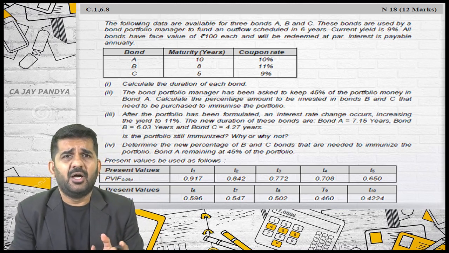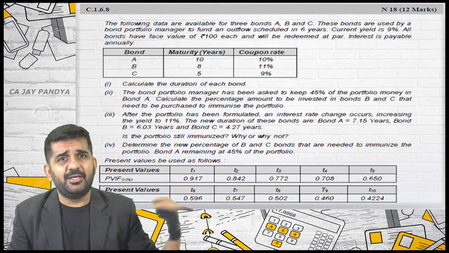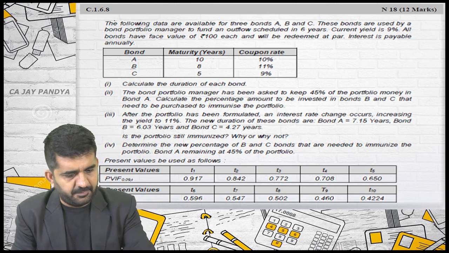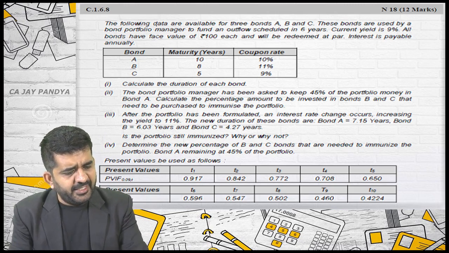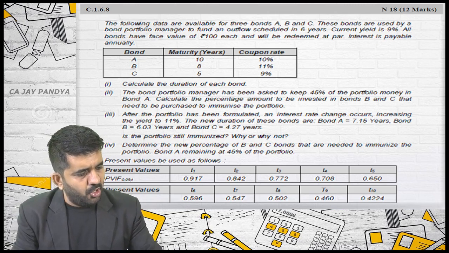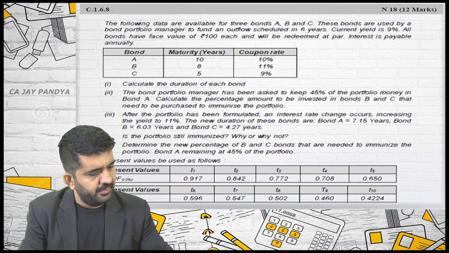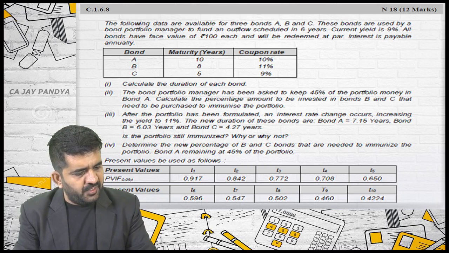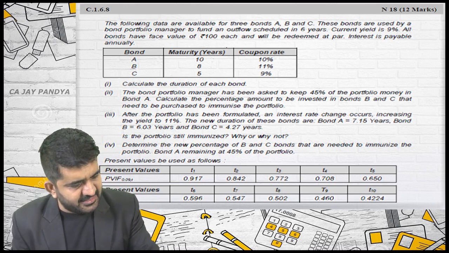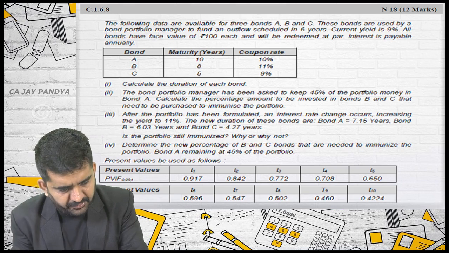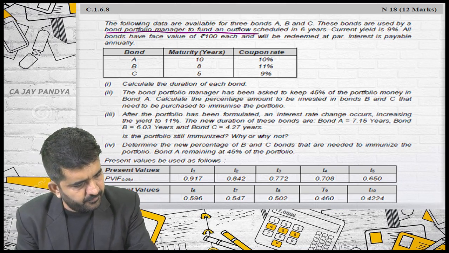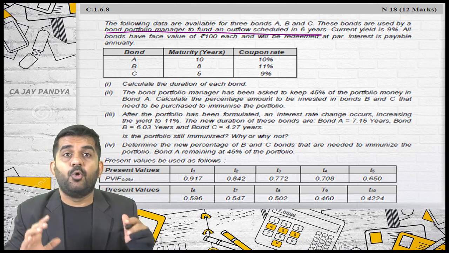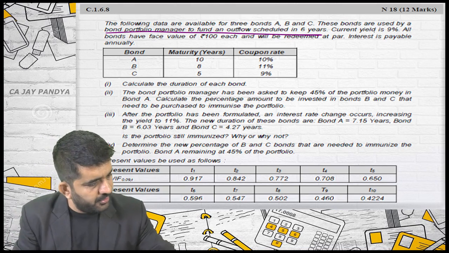7 I have removed. It was just a repetition. I will be later on adding that 7th question from current year's paper, that is November paper. The following data are available for 3 bonds A, B and C. These bonds are used by a bond portfolio manager to fund an outflow scheduled in 6 years. Now in this question, this is important. I'll be using it later on, because this is a portfolio manager who is purchasing the bond.